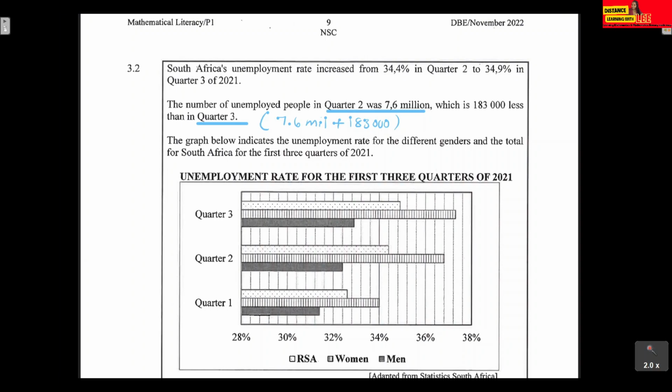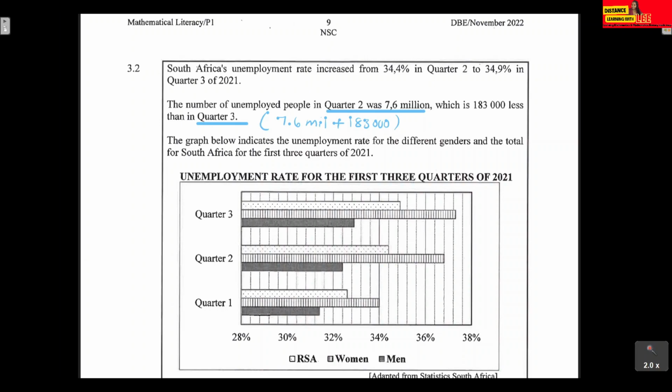That basically means that you need to add 183,000. With maths, that's where they catch you with how they word these things. So you need to be careful in the wording, and make sure that you understand what these statements and the information that is given to you is telling you.